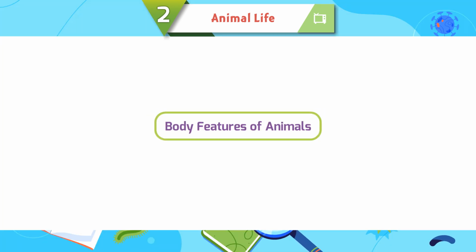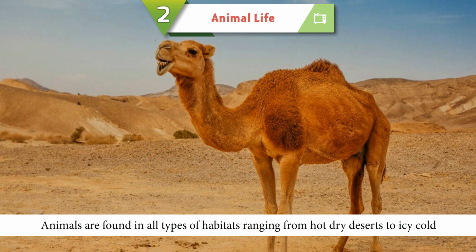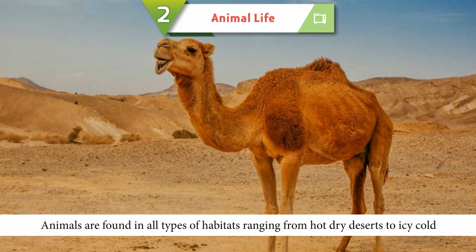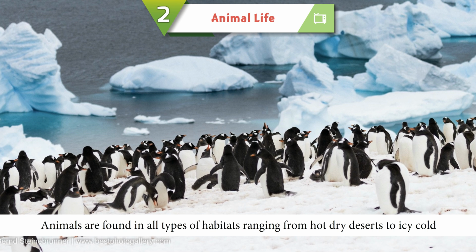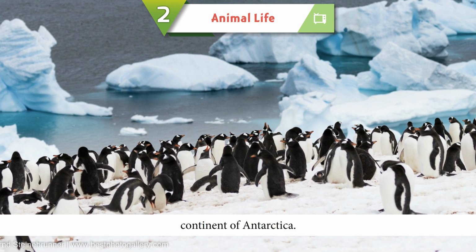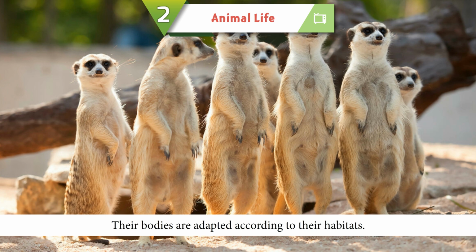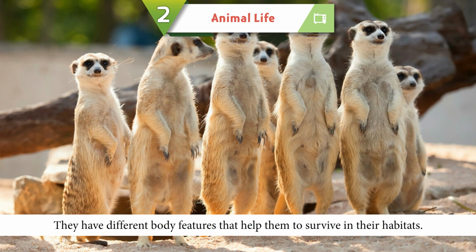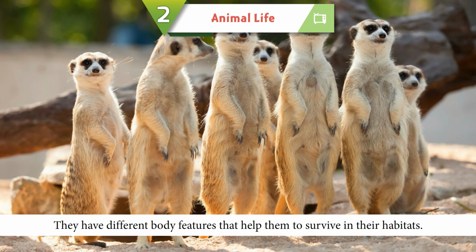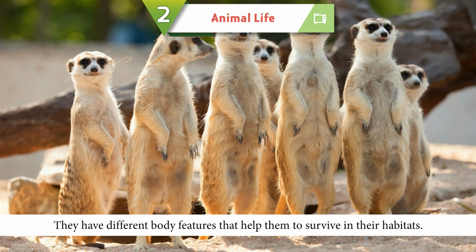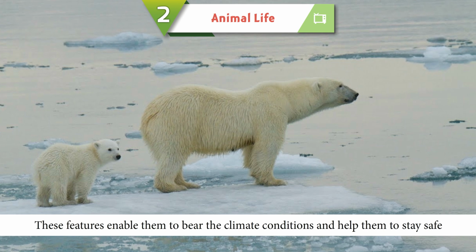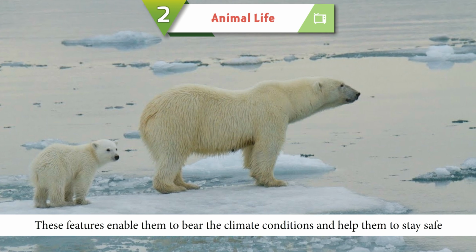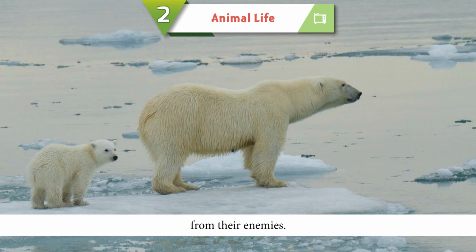Body features of animals. Animals are found in all types of habitats, ranging from hot dry deserts to the icy cold continent of Antarctica. Their bodies are adapted according to their habitats. They have different body features that help them to survive in their habitats. These features enable them to bear the climate conditions and help them to stay safe from their enemies.